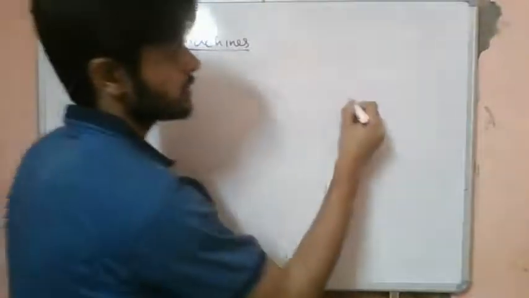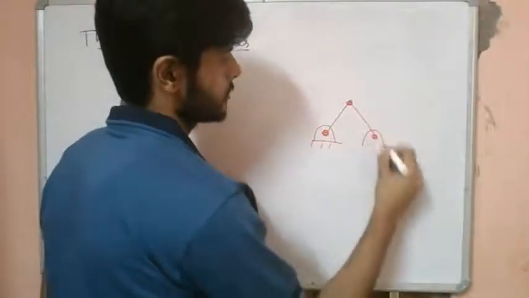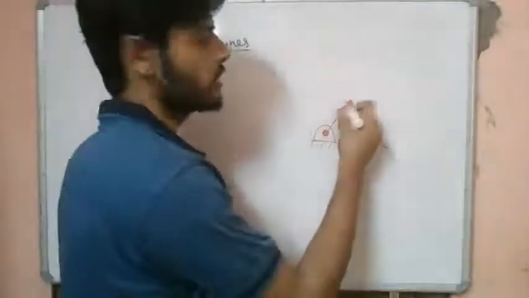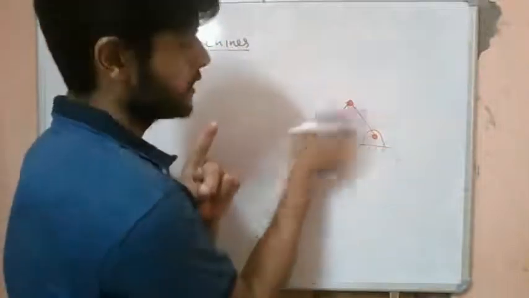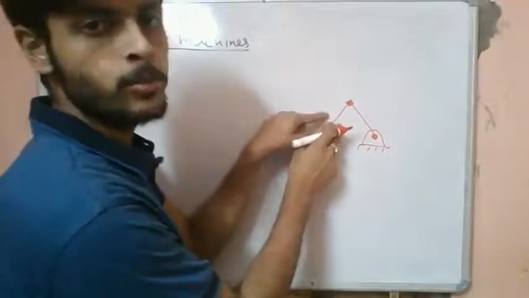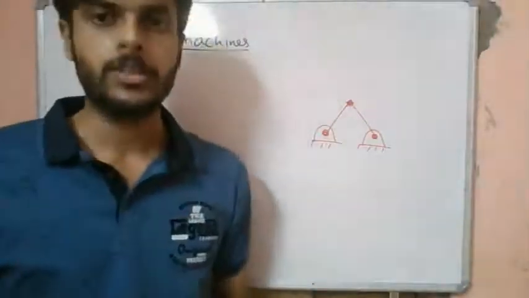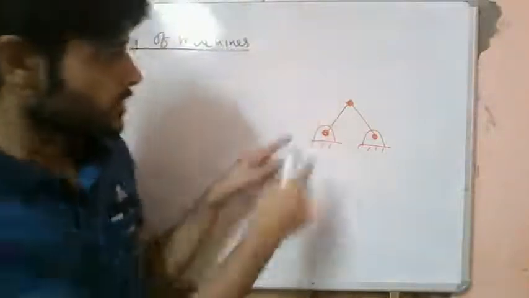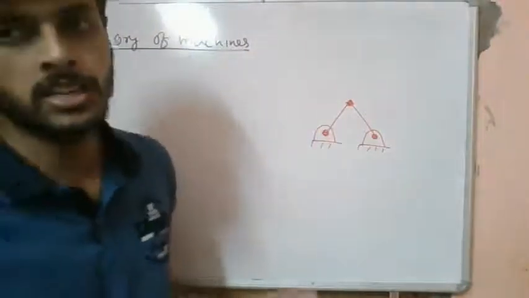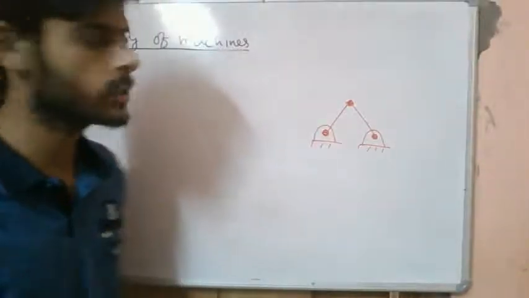Let's say we consider one such assembly like this. This is one assembly of rigid bodies, right? We have three different rigid bodies. This ground is one rigid body, this one is one rigid body, and this one is another rigid body. If we try to apply some motion to this, whether there will be any relative motion or not needs to be known first, right? Then only we can go for further analysis. If there is no relative motion between these links, then it is immaterial to study velocity, acceleration, and all this other stuff. It will then basically become a stable structure.